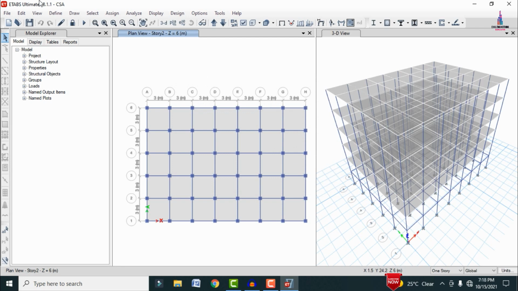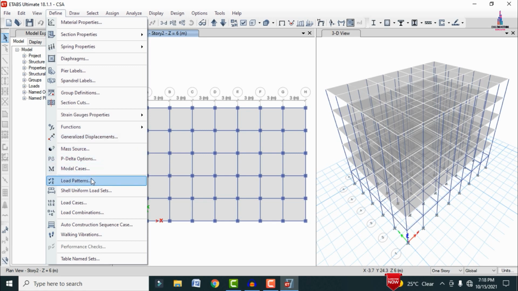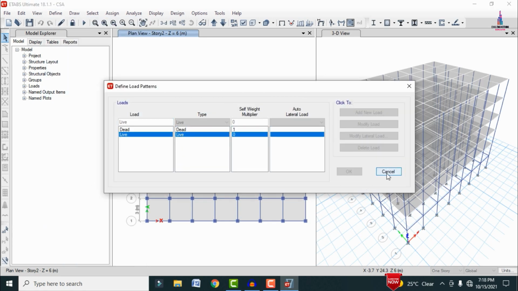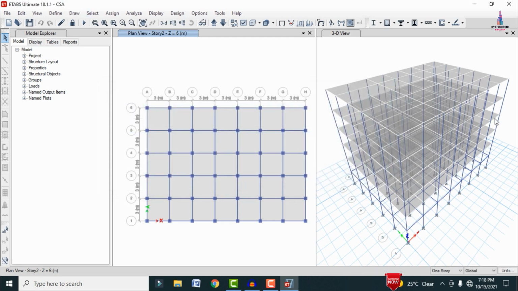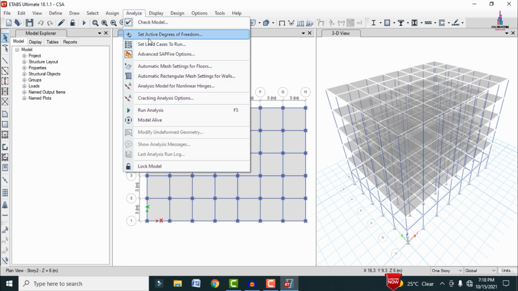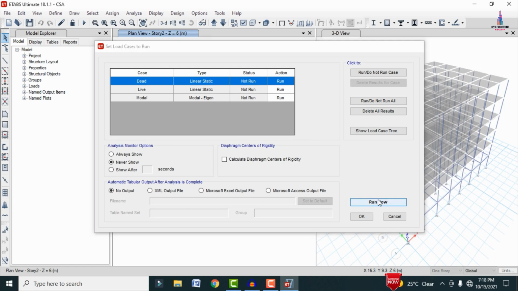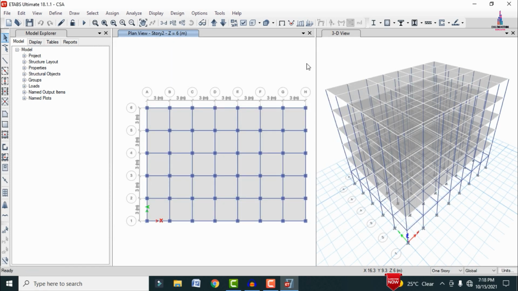After applying the properties for the building structure, we need to apply the load cases. Here I took the load cases related to the dead loading condition as well as the live loading condition. After applying the load cases, initially we need to do the analysis process. Further, go to the Analyze option here and click on the Run Analysis option. You can select the load cases here. Click on the Run Now option so that the model will start the analysis process for the gravitational loading condition.